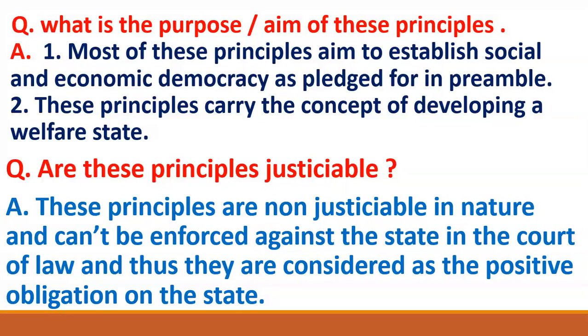Okay, and when the Supreme Court does judicial review, if the Supreme Court finds that the government has violated your fundamental right, then what will the Supreme Court do? The Supreme Court will issue a writ. The Supreme Court will give an order to the government to implement that fundamental right. Okay, and the order of the Supreme Court is binding on the government. So then the government has to enforce that fundamental right. Means then the government has to provide equal opportunity to all the citizens in government jobs.